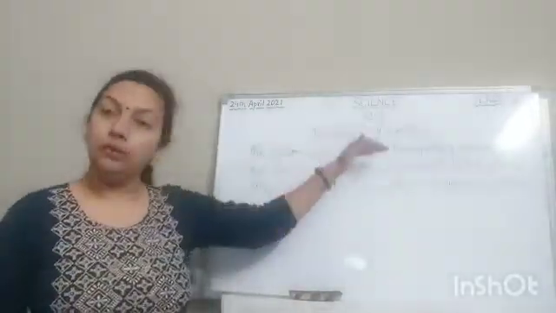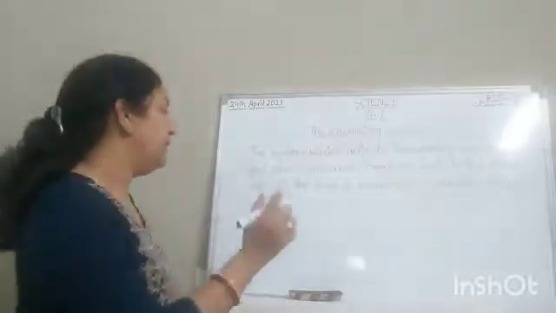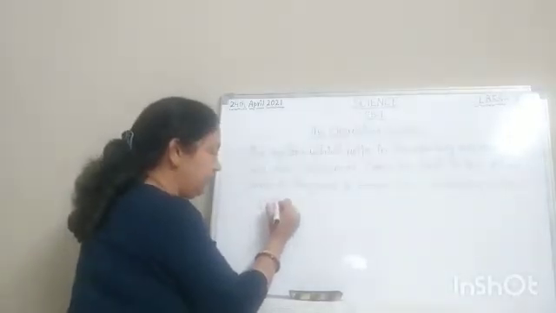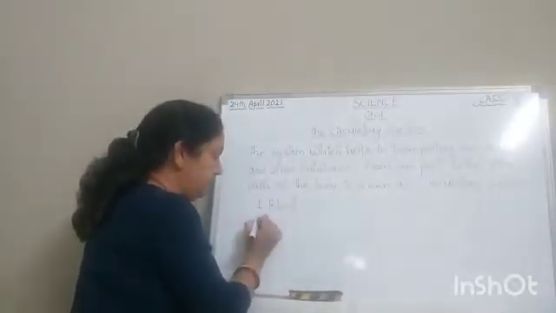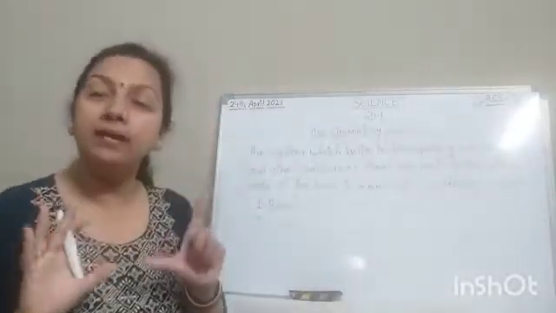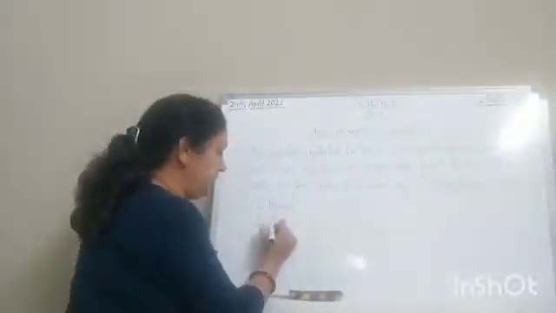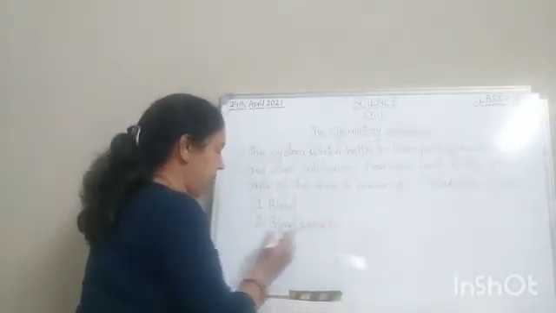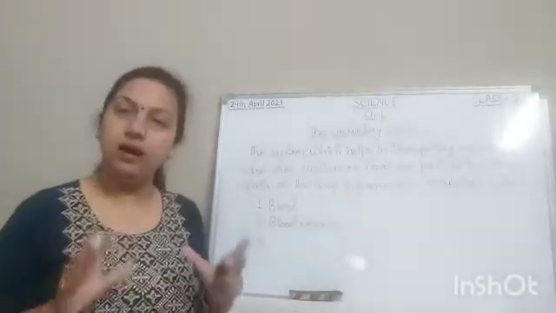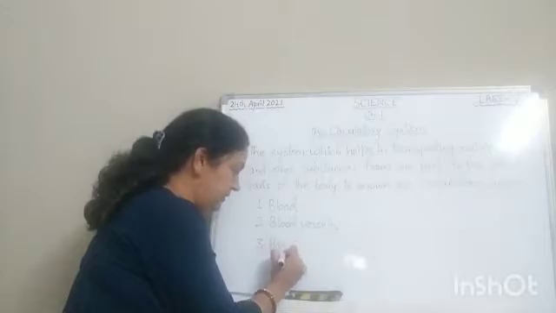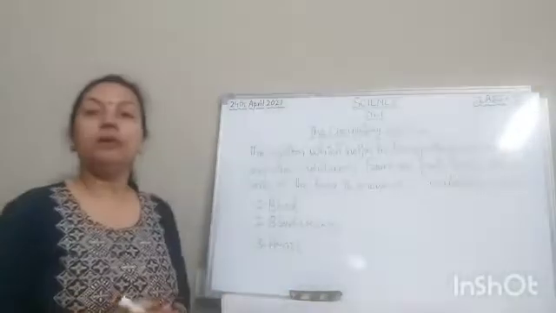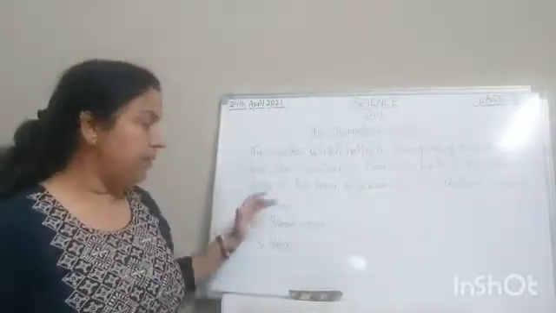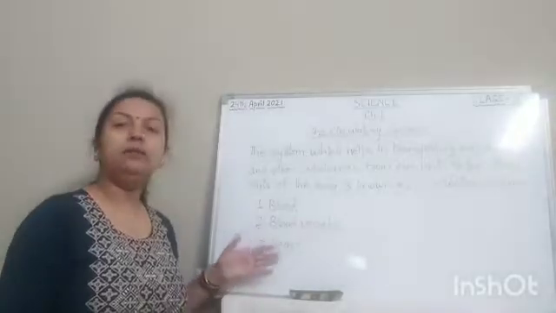Similarly, the circulatory system contains number 1, blood; number 2, blood vessels; and number 3, heart, H-E-A-R-T. So the circulatory system contains blood, blood vessels and heart.